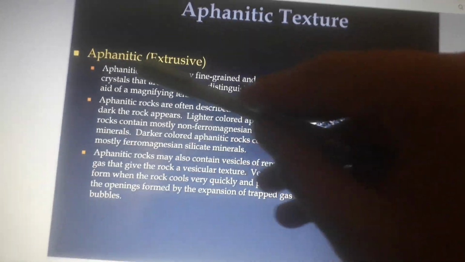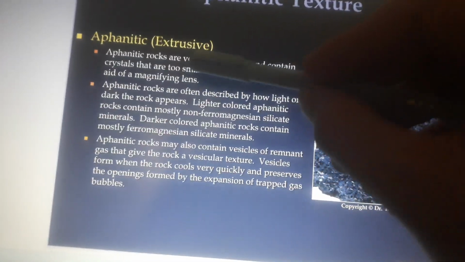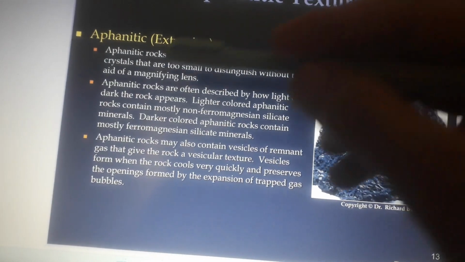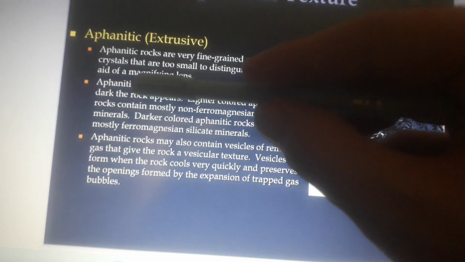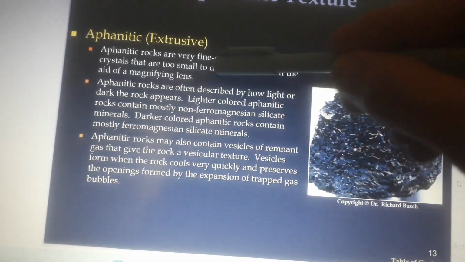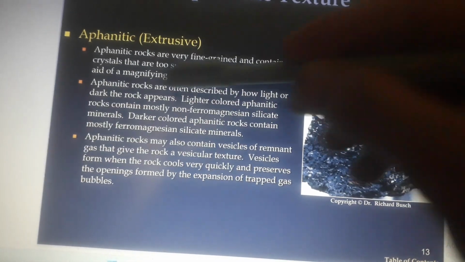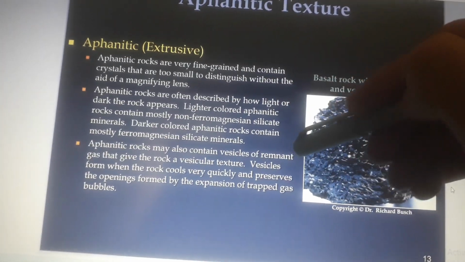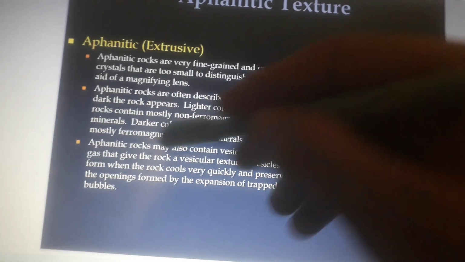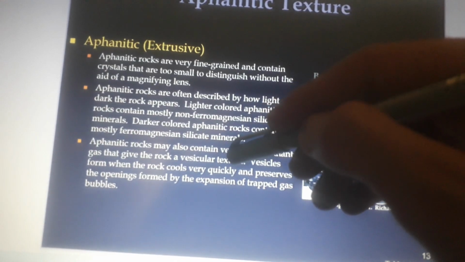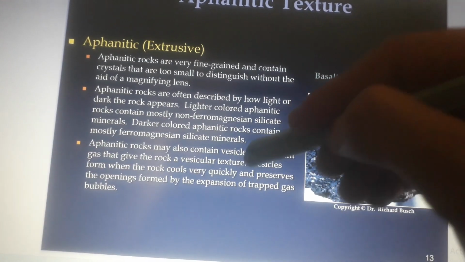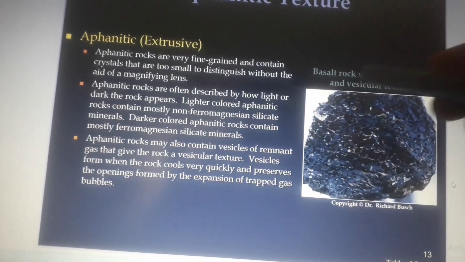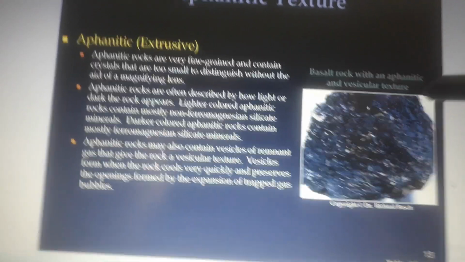Aphanitic texture: aphanitic extrusive. Aphanitic rocks are fine-grained and contain crystals that are too small to distinguish without the aid of a magnifying lens. Aphanitic rocks are often described by how light or dark the rock appears. Aphanitic rocks may also contain vesicles of remnant gas that give the rock a vesicular texture. This is basalt rock with an aphanitic and a vesicular texture.